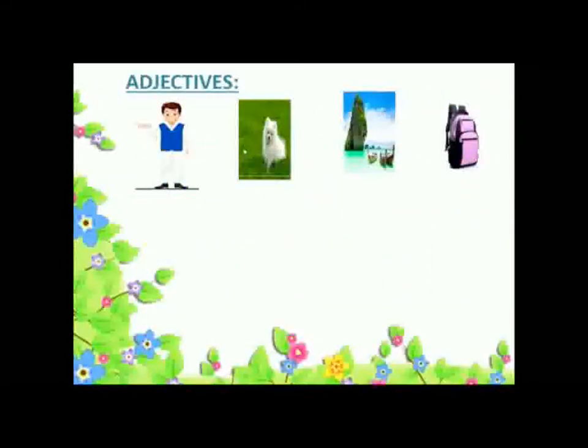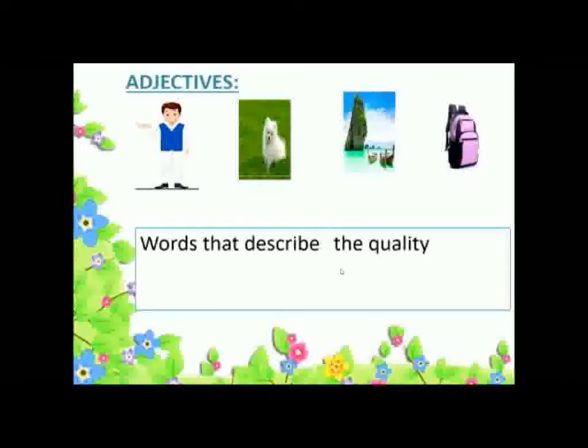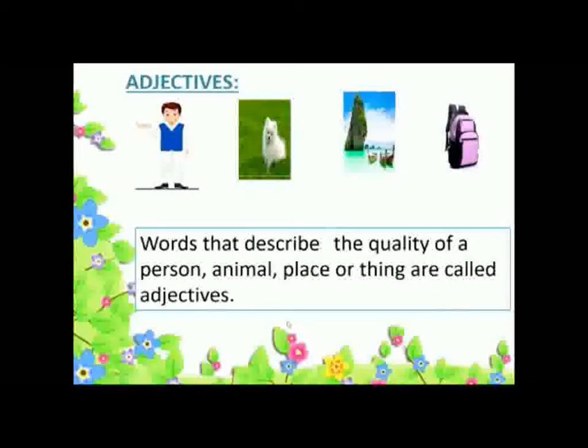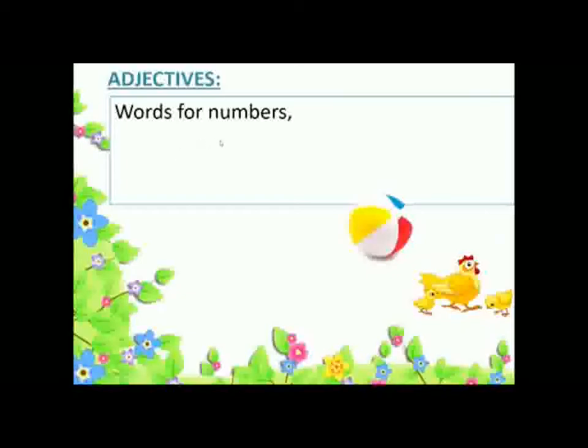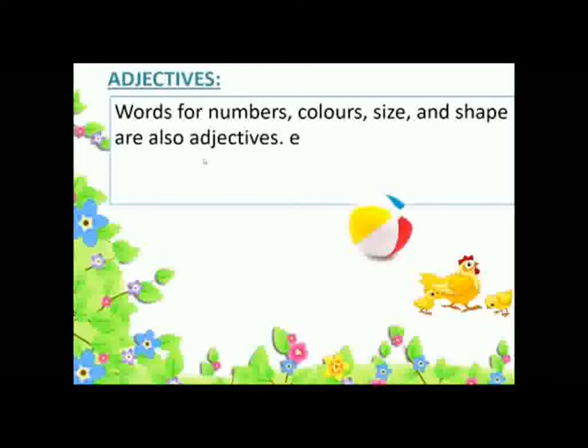Next we have adjectives here. What are adjectives? Words that describe the quality of a person, animal, place or thing are called adjectives. Words for numbers, colors, size and shape are also adjectives.